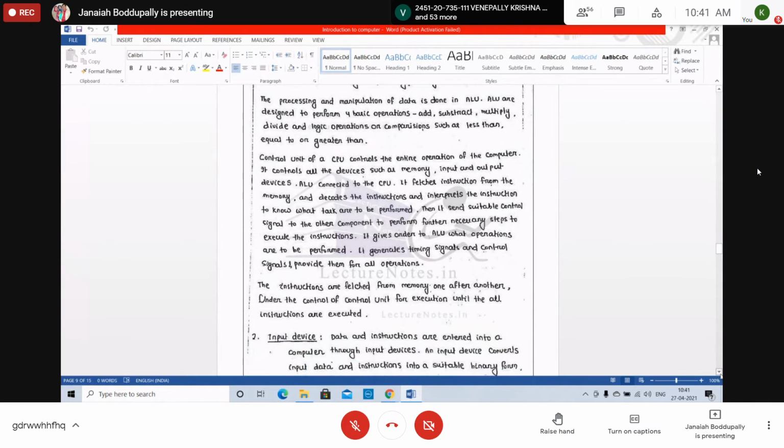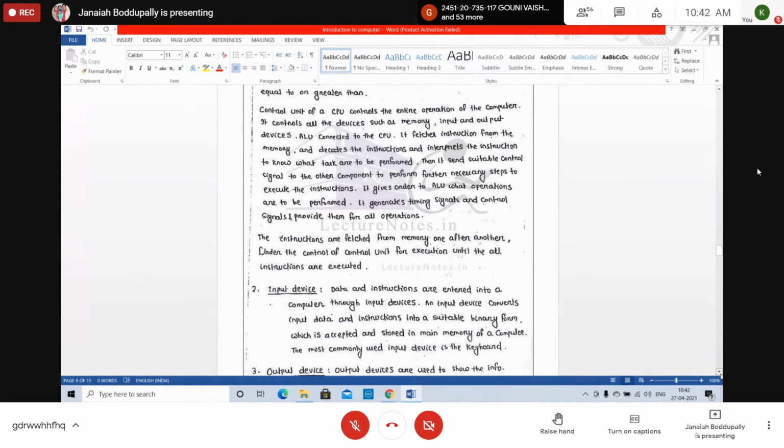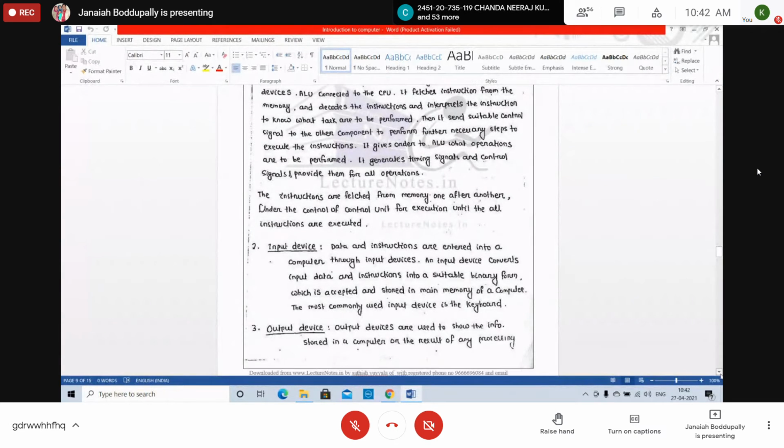One by one, under the control of the control unit, for execution, until all the instructions are executed. From this memory, different memories we'll discuss: main memory, secondary memory. What are these? We'll discuss later. Next, input device. Completed. About CPU, different parts of CPU we also discussed.